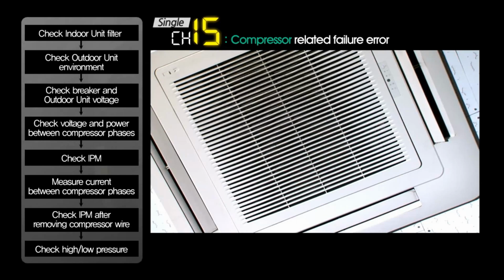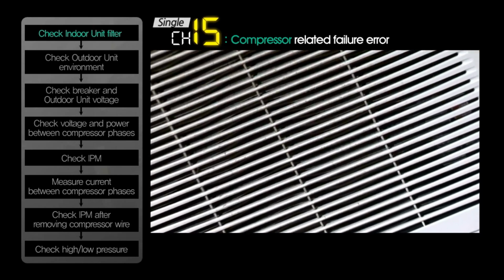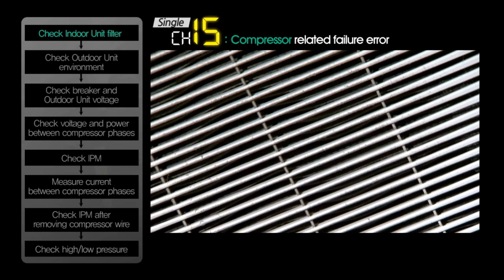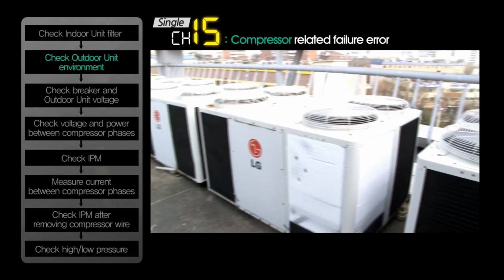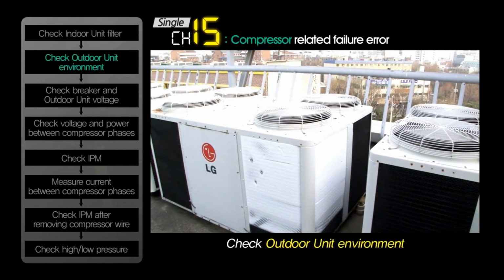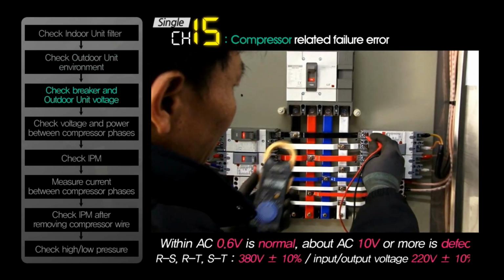For single, the basic checkpoints are the same as multi-V. And for single checkpoint, check clogging of the indoor unit filter. Next, check outdoor unit environment. Check power supply in a similar way as multi-V.